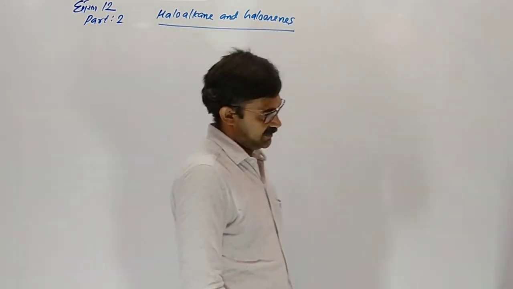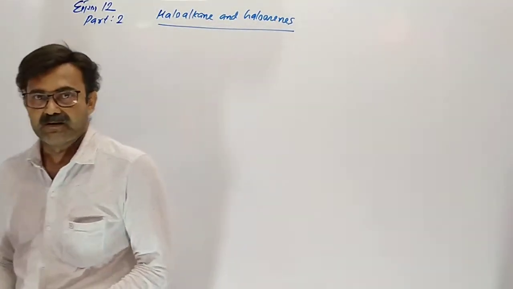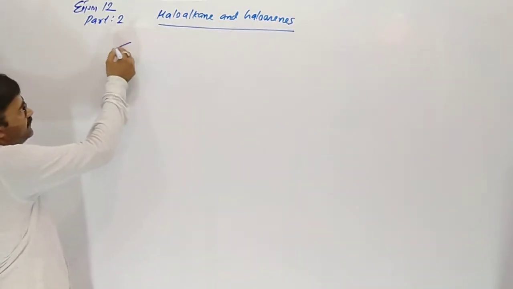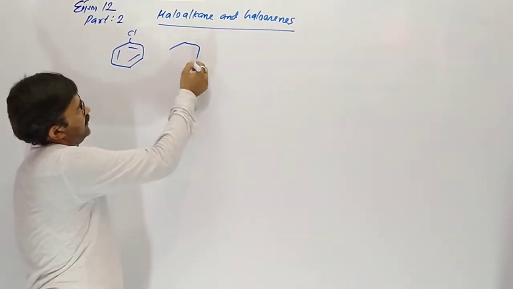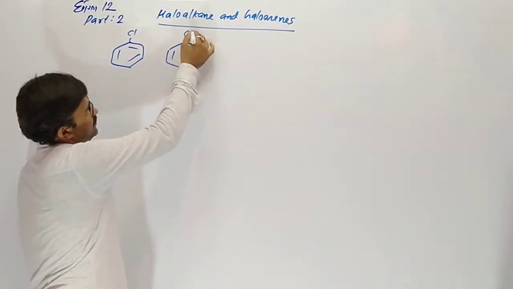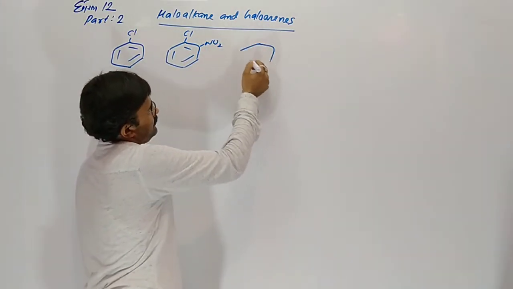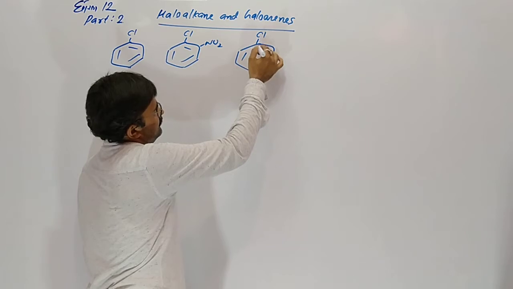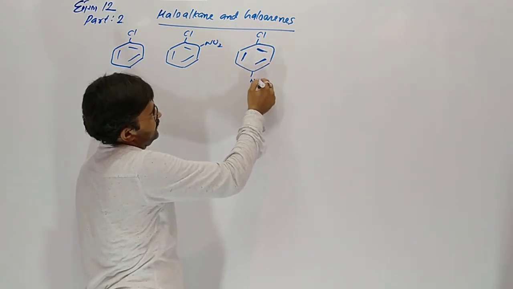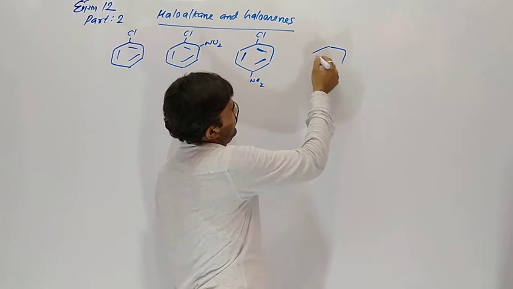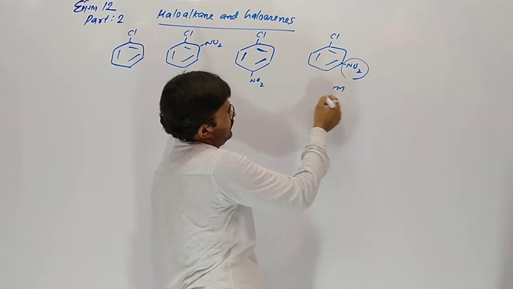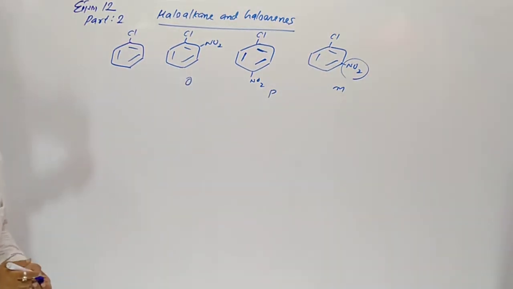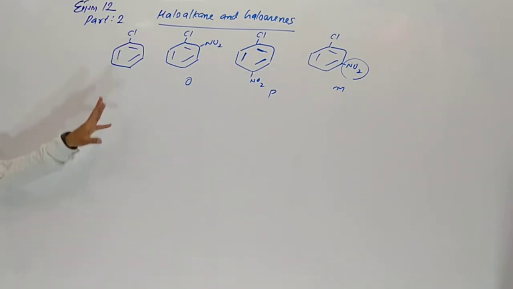Today we are in the chapter Alkyl Halides. In the last lecture, we discussed that in chlorobenzene, if NO2 is present on the ortho or para position, the reactivity increases, whereas where NO2 is present on the meta position, no effect occurs on reactivity. Yes, we are going to discuss this point.